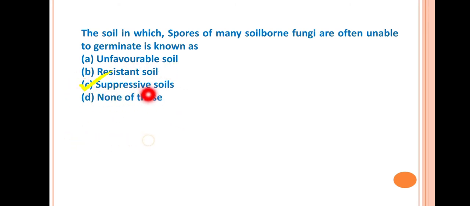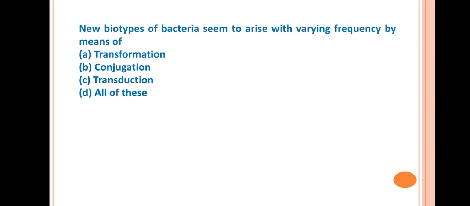It suppresses or inhibits the germination of spores of different soil-borne fungi. It may be due to the presence of some biocontrol agent or some compounds that are released from the biocontrol agent.